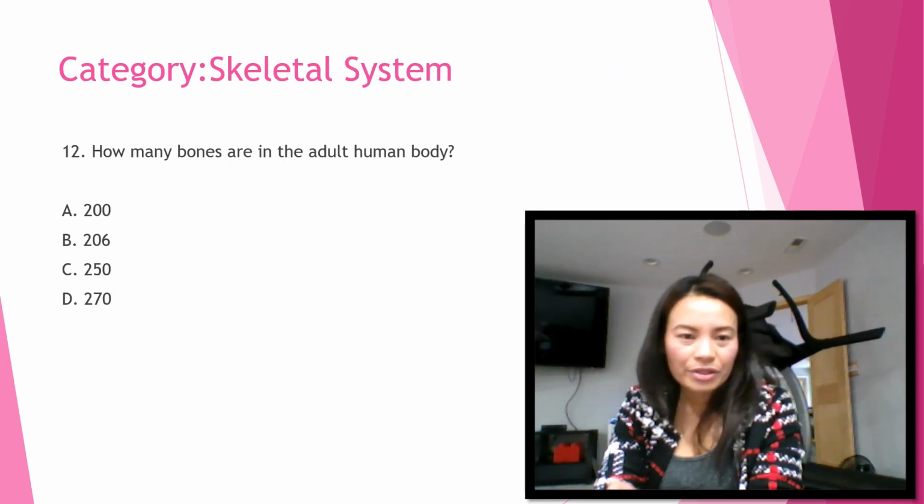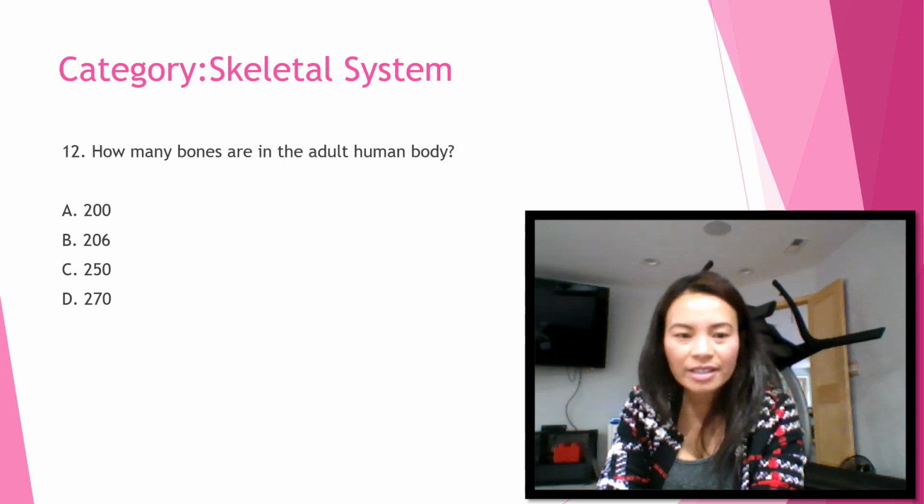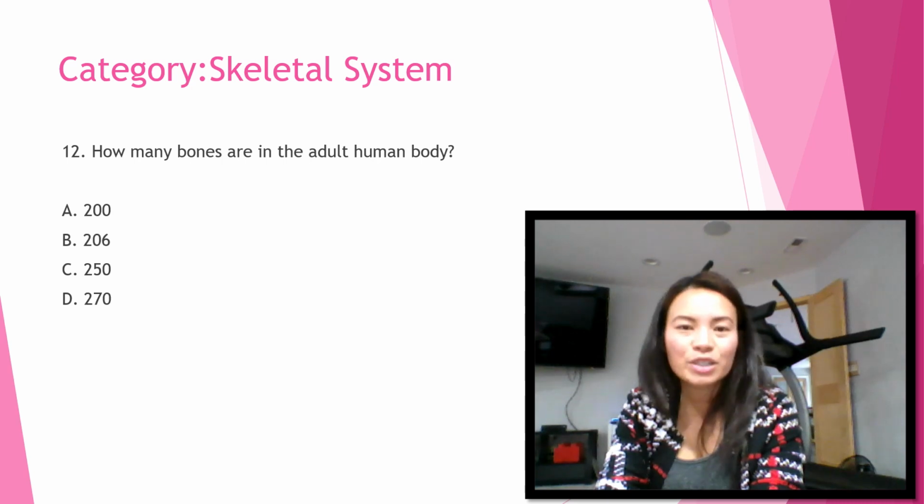Number 12, it's under category skeletal system. How many bones are in the adult human body? A. 200. B. 206. C. 250. Or D. 270.